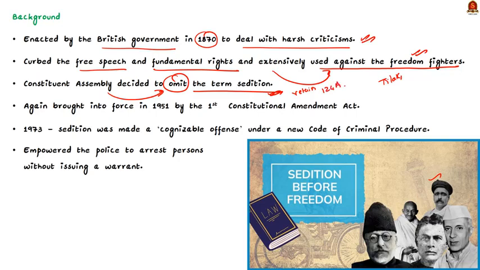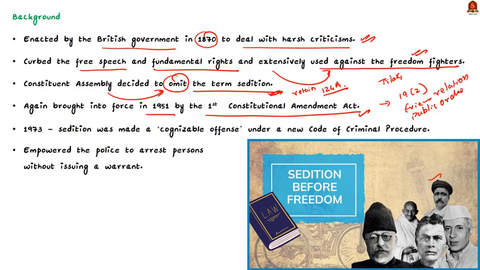However, this controversial law was again brought into force in 1951 by the first Constitutional Amendment Act. We all know that in the first Constitutional Amendment Act, the Nehru government included friendly relations with foreign states and public order as grounds for imposing reasonable restrictions on free speech under Article 19, Clause 2. So, in a way, the first Constitutional Amendment Act implicitly legitimized sedition.